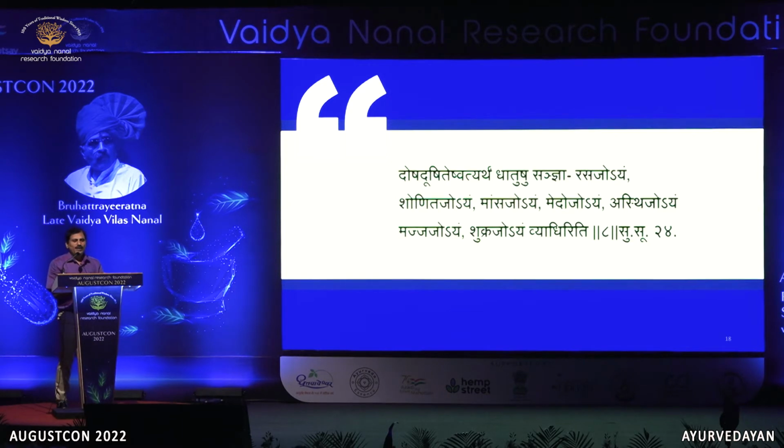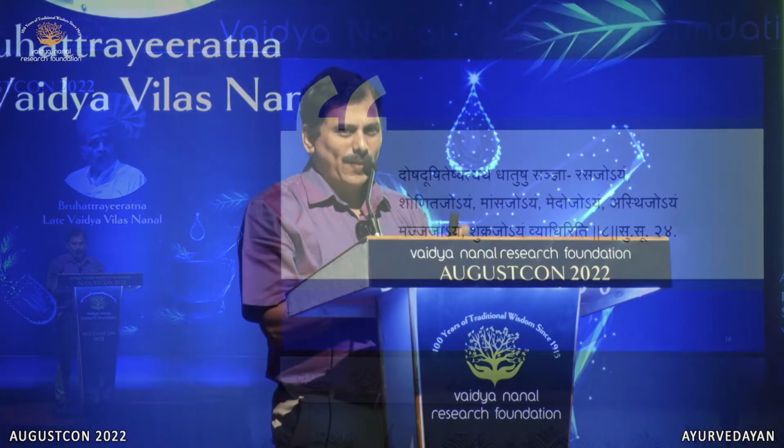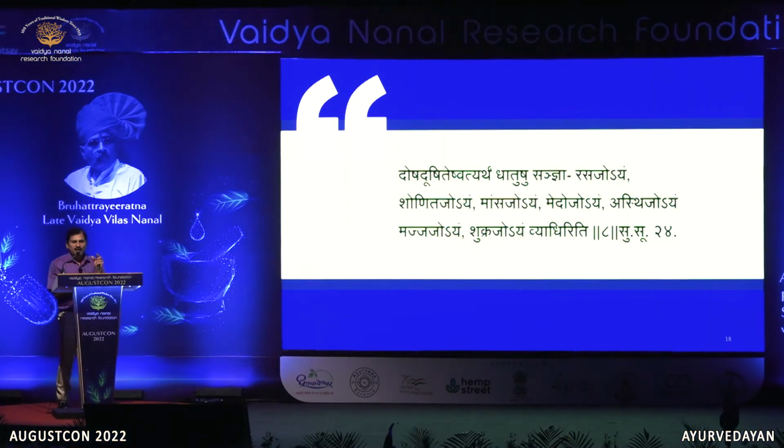So we can say that vruddhi and kshay are more linked with quantitative aspects, but dushti is always associated with the qualitative aspect. In dushti, not necessarily vruddhi or kshay will take place. The quantity may remain the same, but the functions will change because qualitative changes, that means gunatmak parivartan, have taken place. Guna of the rasa are not the same, and that's why abnormalities are observed and diseases are produced. That is called that particular dhatu dushti, or in specific rasa dushti. So this is the difference between rasa dushti and rasa kshay and vruddhi.